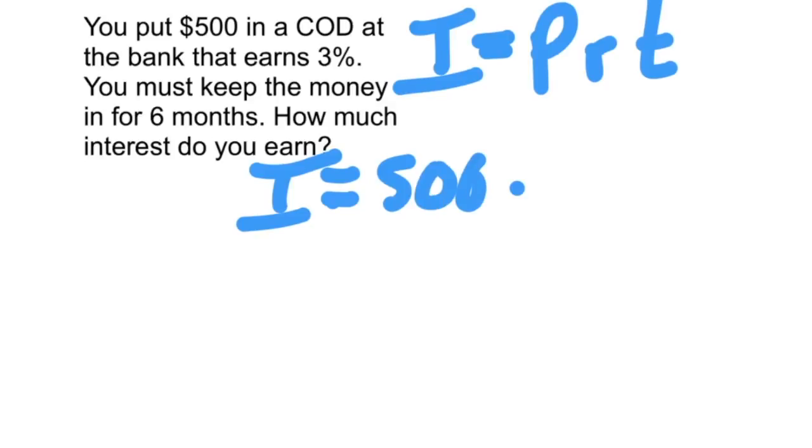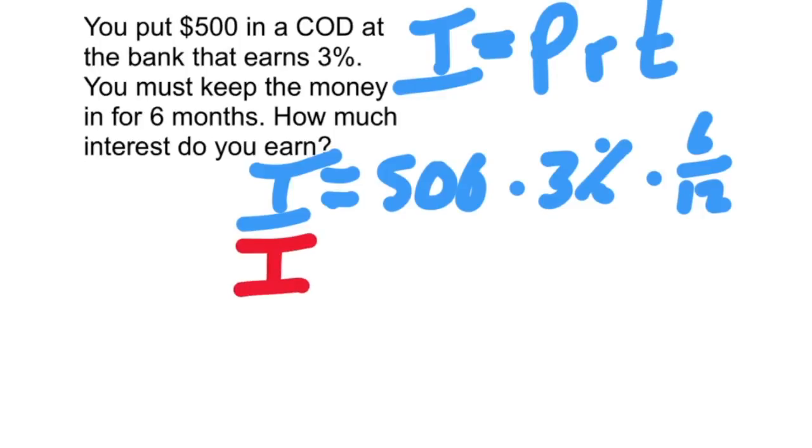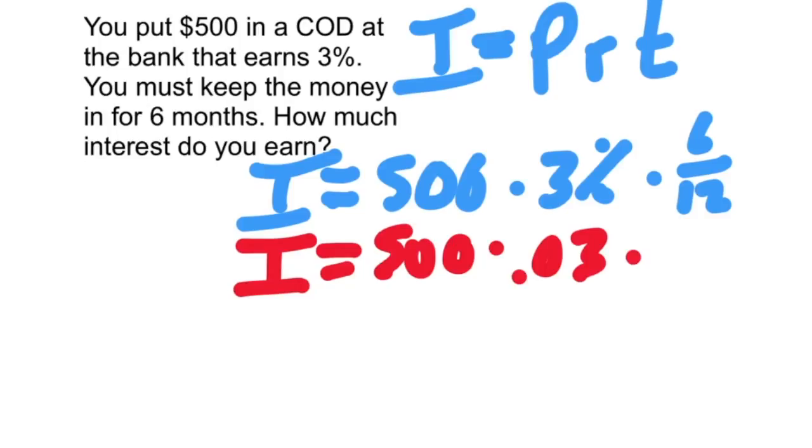$500 balance that you're putting in times a rate of 3% times, now be careful, it's in years. And we're not doing a whole year. We're doing only 6 months out of the 12 months of the year. Now let's clean it up a little bit. I is equal to 500 times the percent. We're going to change that to a decimal, so that's going to be 3/100 times 6/12, which is the same as a half, or 5/10. Multiply that all together and we'll see what the interest is that's earned.